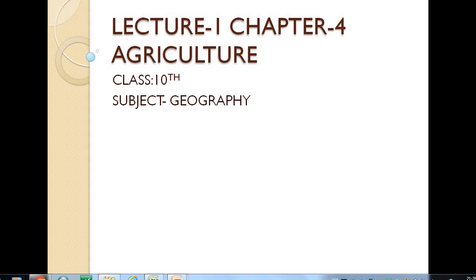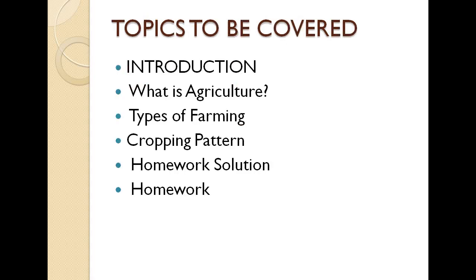So the topics to be covered in this particular lecture will be, first of all, a quick introduction about the chapter, what the chapter is all about, then what is agriculture. Then types of farming, what kind of farming we do in India, we'll talk about that. Then cropping patterns, so there are majorly different types of cropping pattern we use. We'll talk about that, but not in brief today. We'll talk about that in the future lectures, maybe tomorrow. So basically we are going to cover these topics.